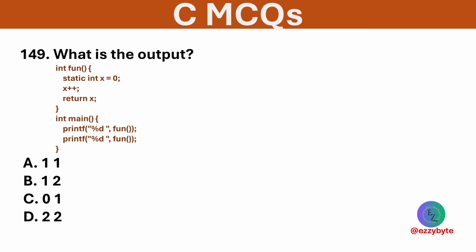Output of the following. Options are 1 1, 1 2, 0 1, and 2 2. Option B is correct. Static retains value between calls. First call returns 1, second returns 2.